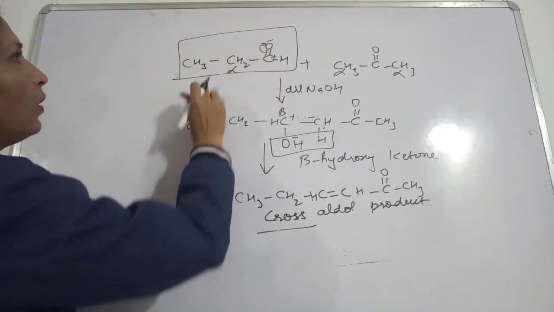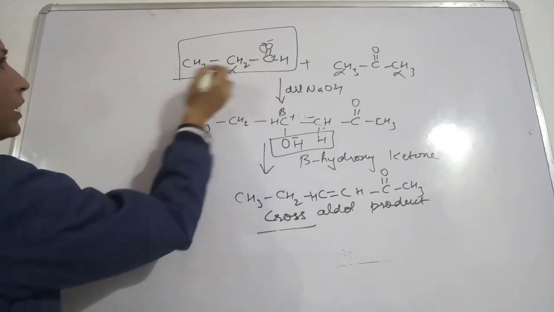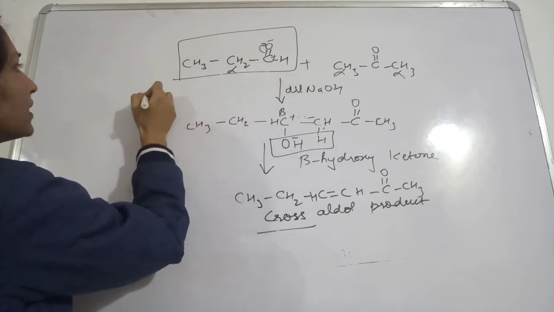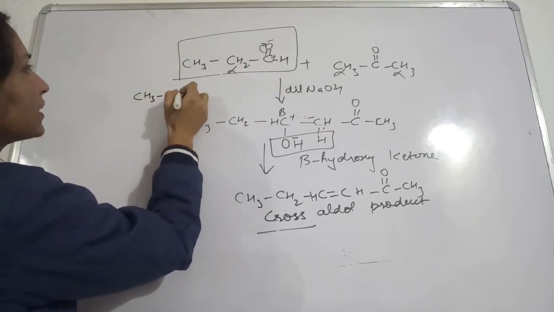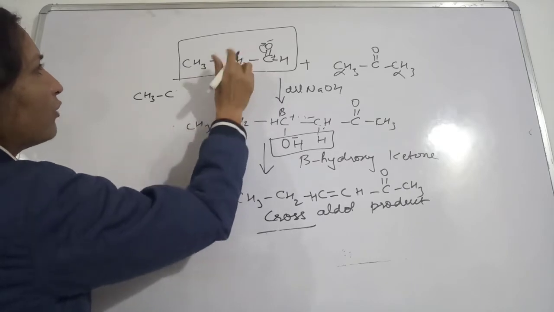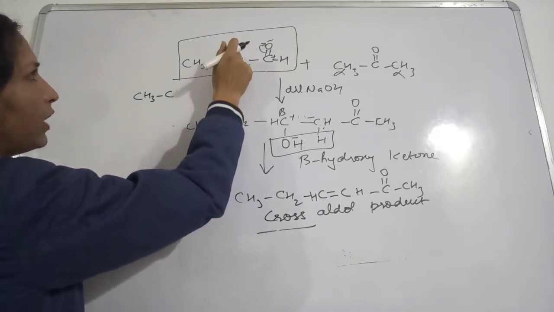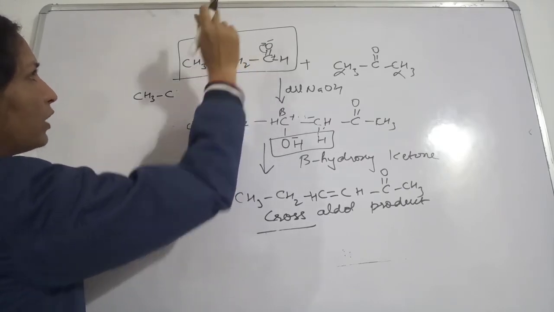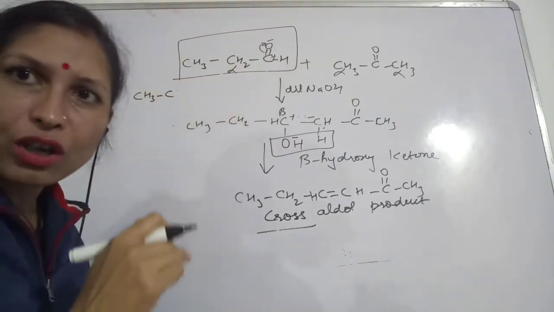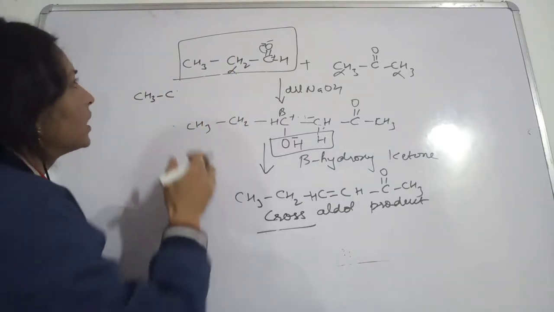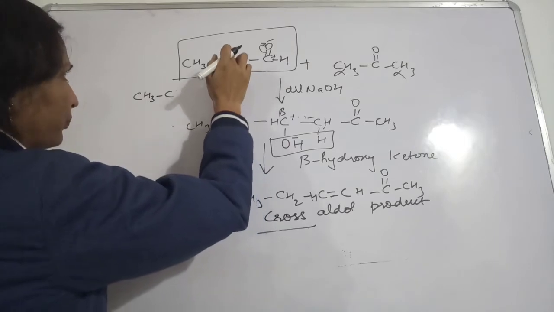Now in one of the molecules you will see that CH3, this will be the alpha carbon, so this carbon is possessing alpha hydrogen, and 1 hydrogen will be lost in the presence of this dilute NaOH. So what will happen?